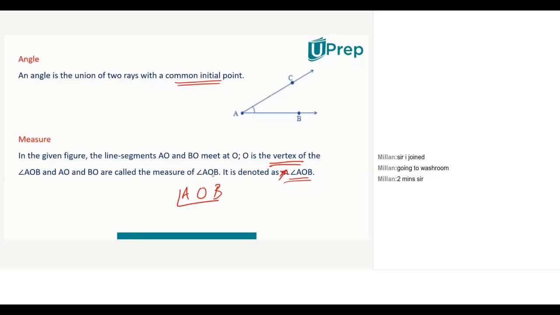Whereas from the diagram, it's not the same one which I am showing. So the angle that I have shown in the diagram, how do you denote it? It is either angle BAC or angle CAB. Either one, no problem, as of now. But the same chapter, when you study in 10th class under the heading called trigonometry, these two will be different. There will be one angle which is measured clockwise and another angle which is measured anti-clockwise. They will be treated differently in a sense.